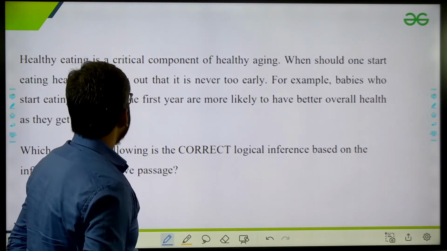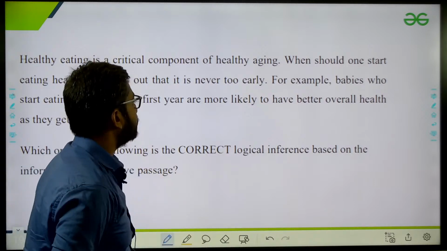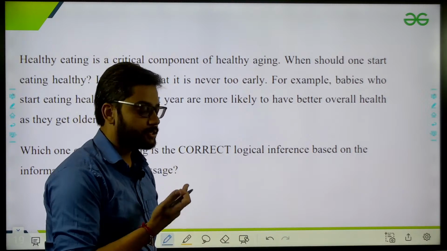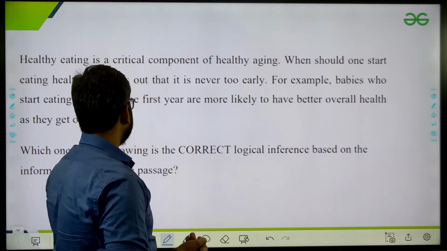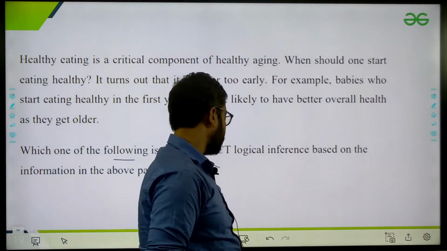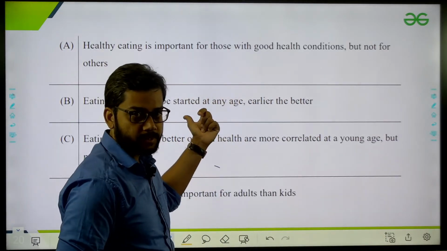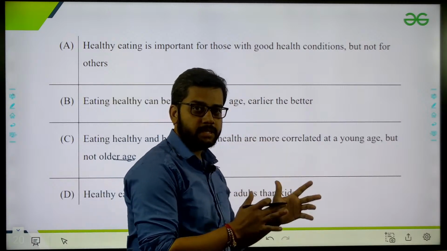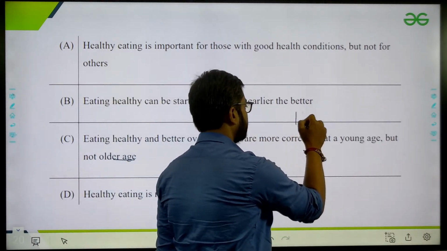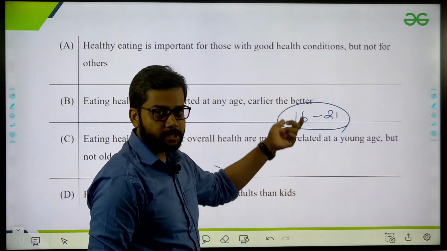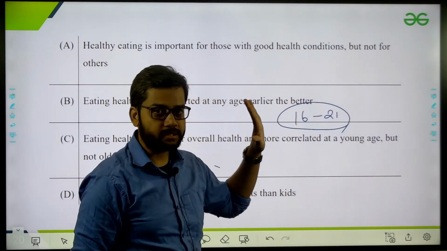Next year again, see this one is a kind of a passage, okay. You need to extract the data from that and find out the correct logical inference based on this sentence, okay. So this is the same as we have just done previously. In recent years, from 2016 to 2021, we are seeing that at least one question of this kind they are asking, okay.